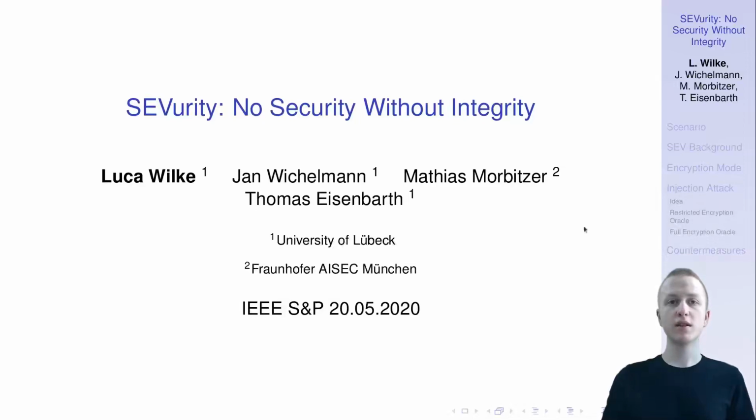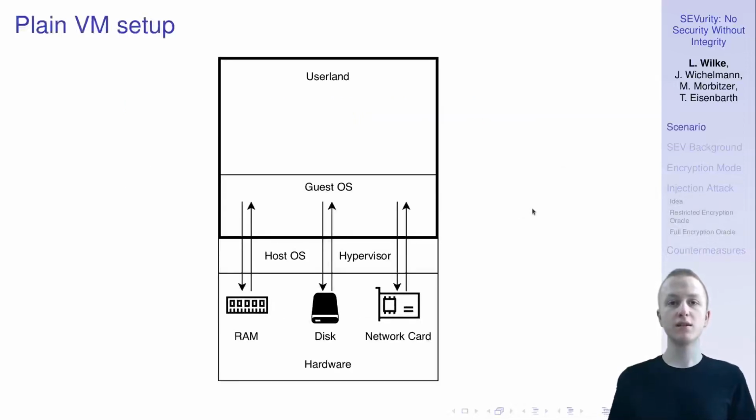So, let's take a look at the standard VM setup here. On the bottom side here we have the physical hardware, on which the host OS and the hypervisor is running. In our case that's KVM. And on top of that, we have the virtual machine here with its own guest OS and its own user and application. Now, one of the main goals of virtualization is to isolate the hypervisor here from the virtual machine.